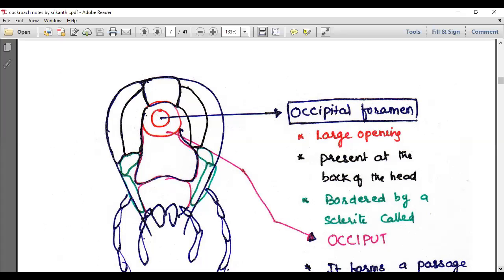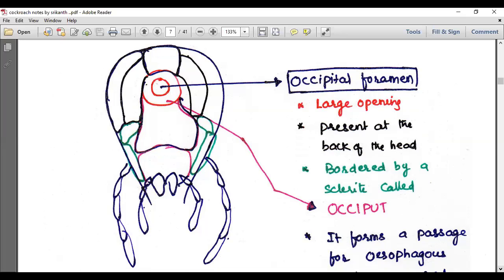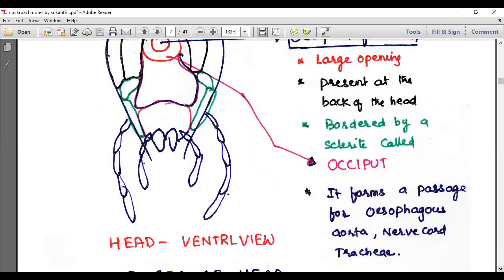On the ventral side of the head, you can see the occipital foramen, a large opening present at the back of the head, bordered by a sclerite called the occiput. Foramen means opening, a bigger opening. It forms a passage for the esophagus, aorta, nerve cord and tracheae.